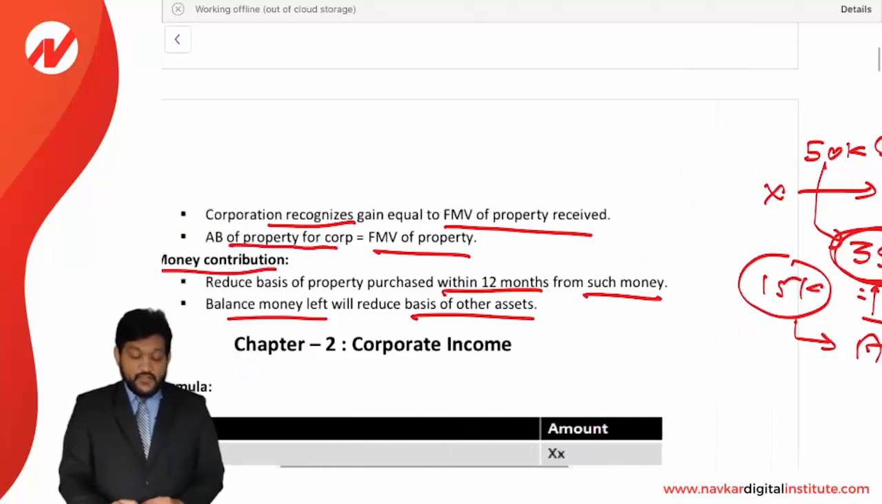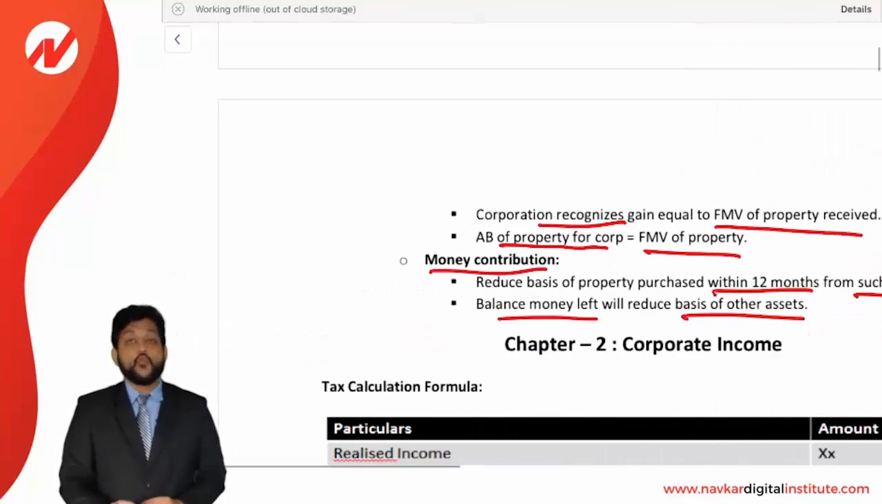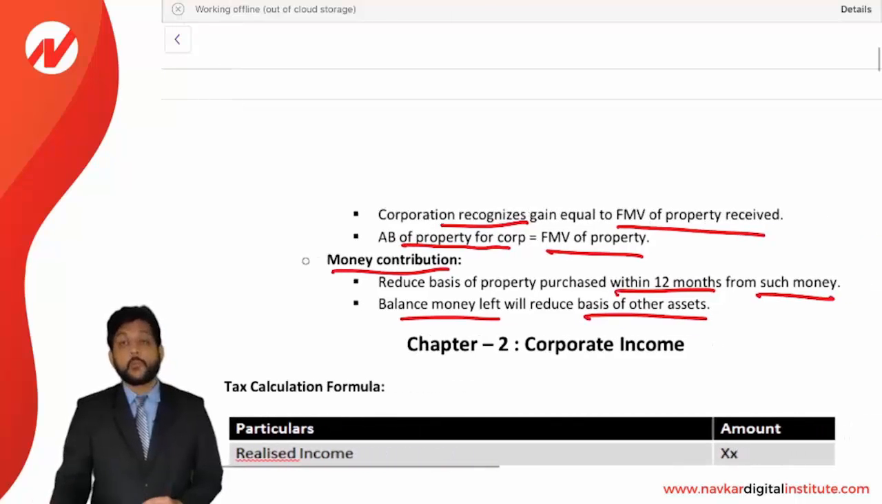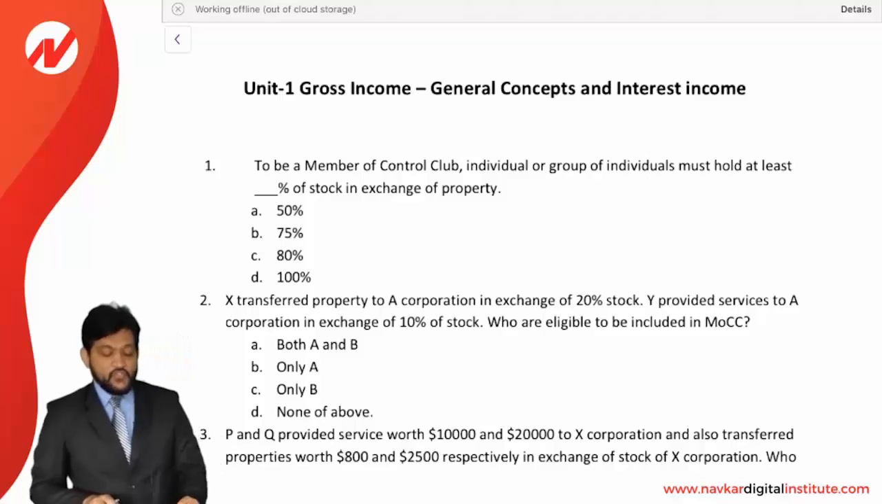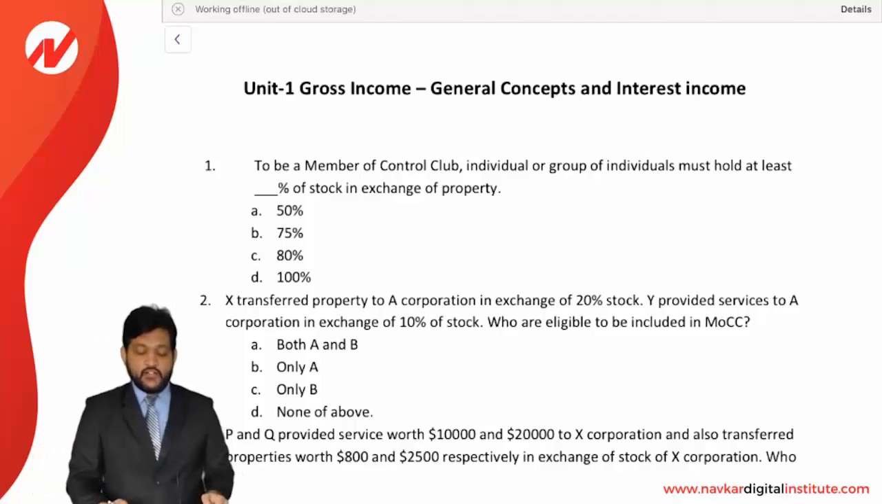Okay friends, so this being the theory for chapter number 1. Now friends, let us see the MCQs for unit number 1, gross income, general concepts, and interest income.